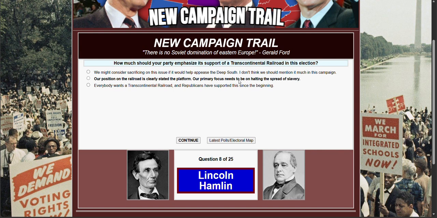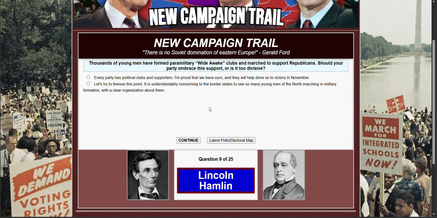Maybe this one, or this. Let's make our northern support strong. Thousands of young men have formed paramilitary Wide Awake clubs and marched to support Republicans. That's good. That's really good.